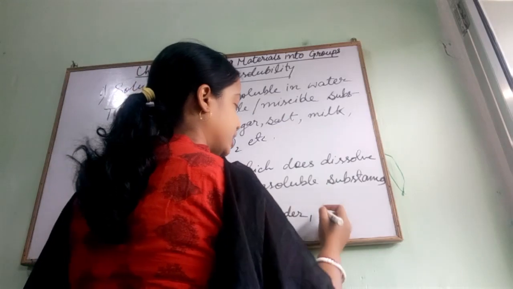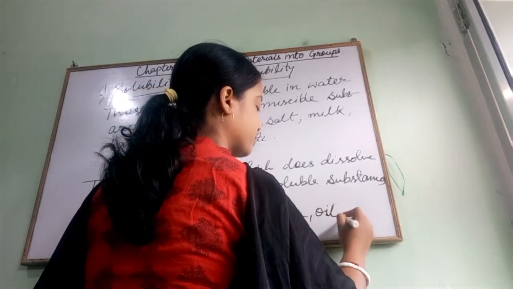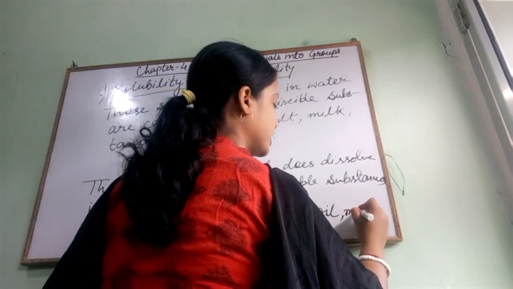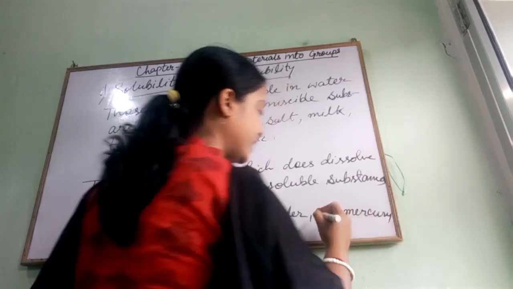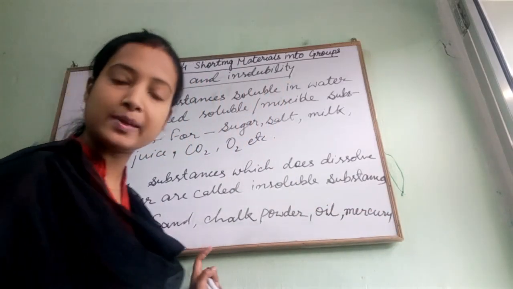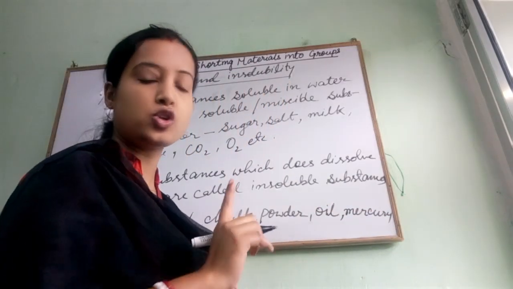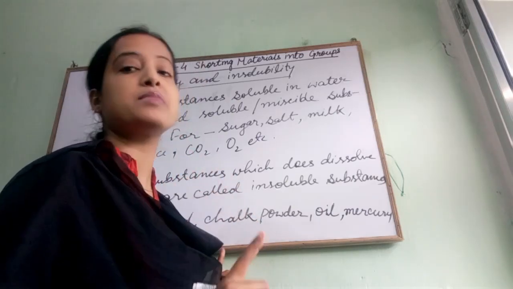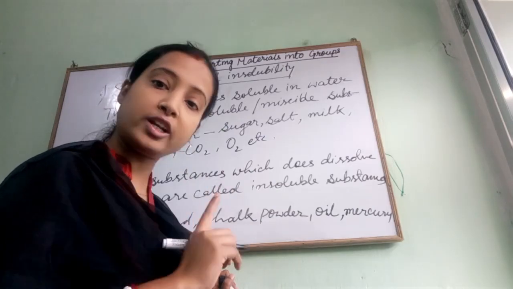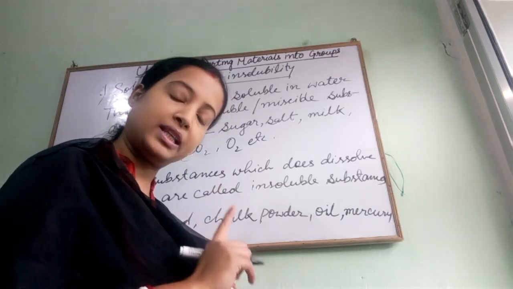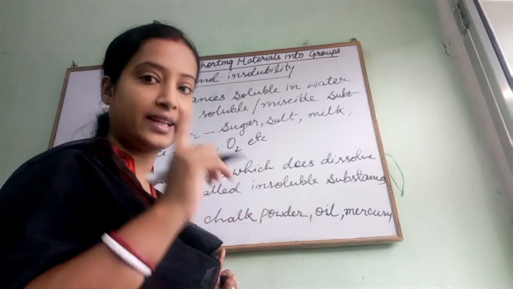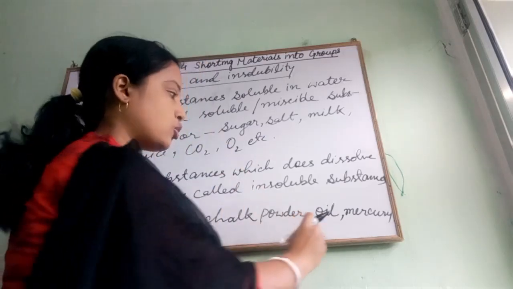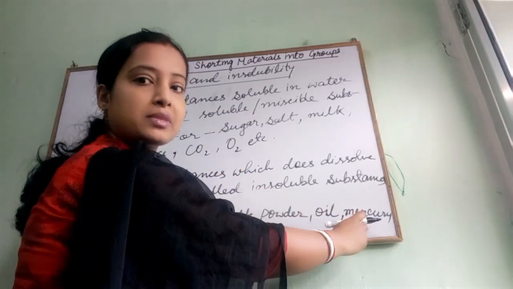Oil and mercury are liquids that are immiscible. Immiscible liquid means they are not dissolved or mixed with water properly. In the case of solids, we call it an insoluble substance, but in the case of liquids, we say immiscible or miscible. So oil and mercury are immiscible liquids.